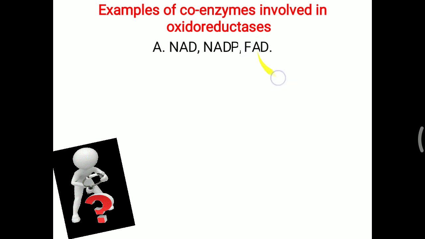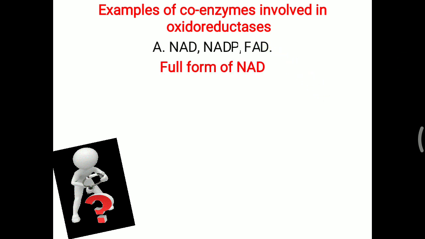Now FADH2 produces 1.5 ATP in the electron transport chain. Further, some questions are asked about which vitamin NAD and NADP are generated from. NAD and NADP are generated from niacin, while FAD is generated from riboflavin. So what is the full form of NAD?